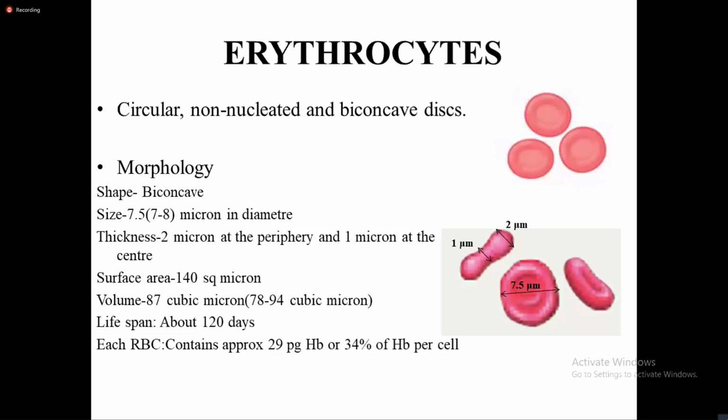So steps हरू चाहिँ कन्फर्म पार्नुपर्छ. Okay, so there's nothing you can do except to mug all the changes that occur during various stages of erythropoiesis. Right? So you have to mug those things up. Now let's move to structure of erythrocytes. So this is the structure of erythrocytes, which looks like a circular, non-nucleated, biconcave disc.